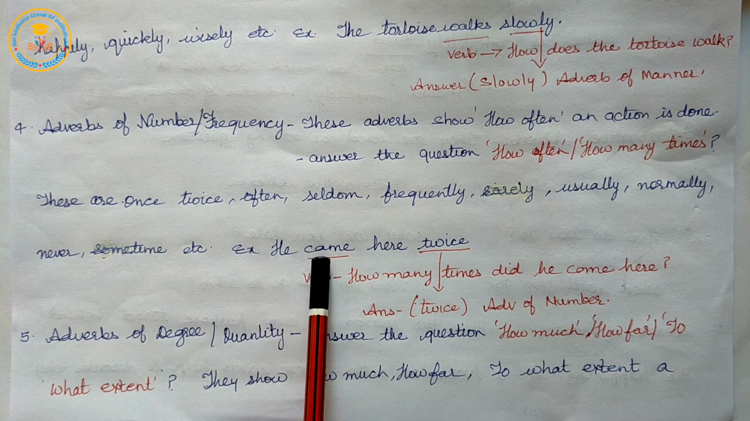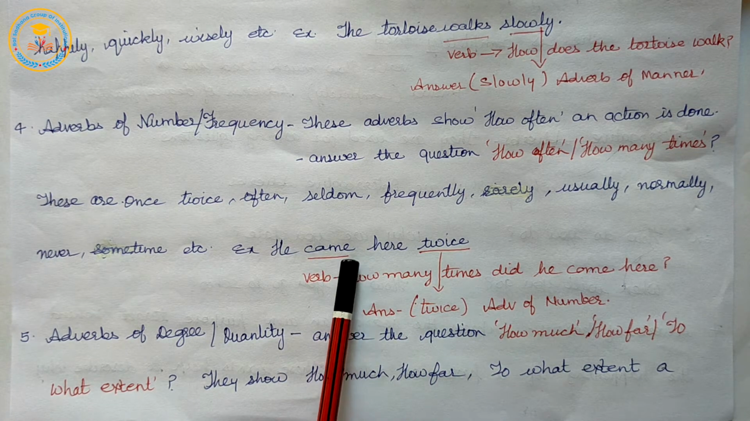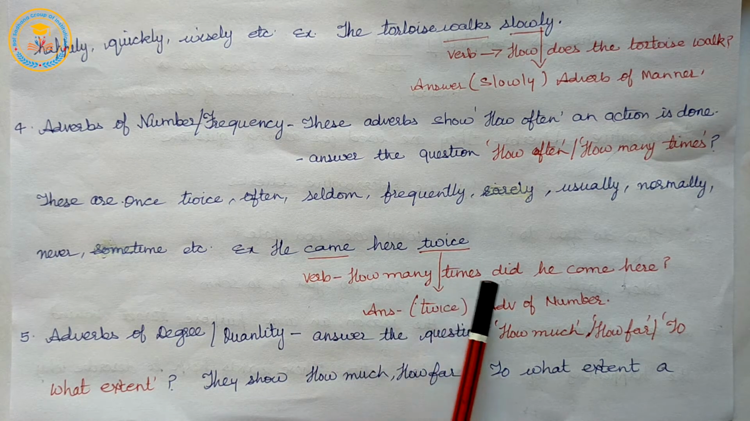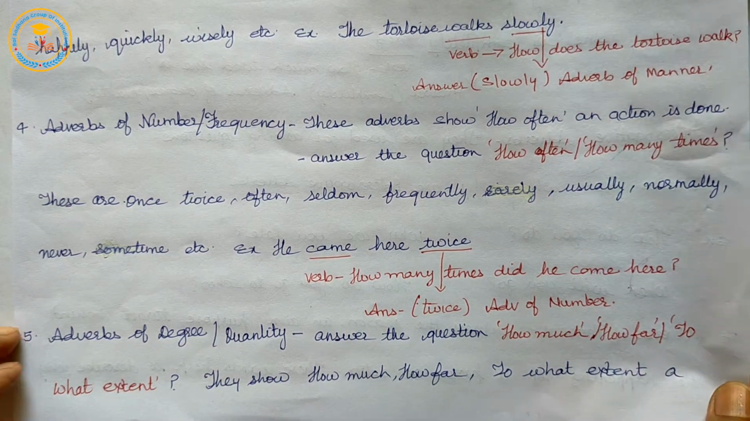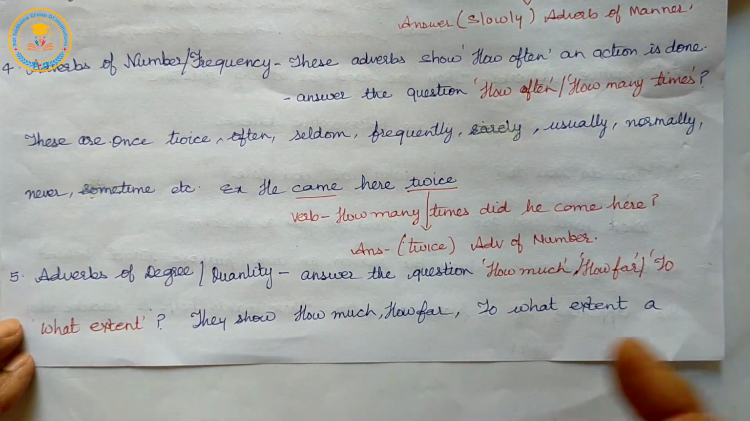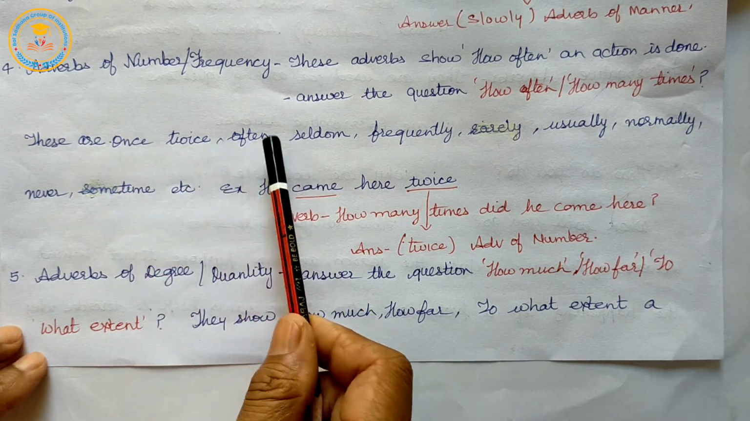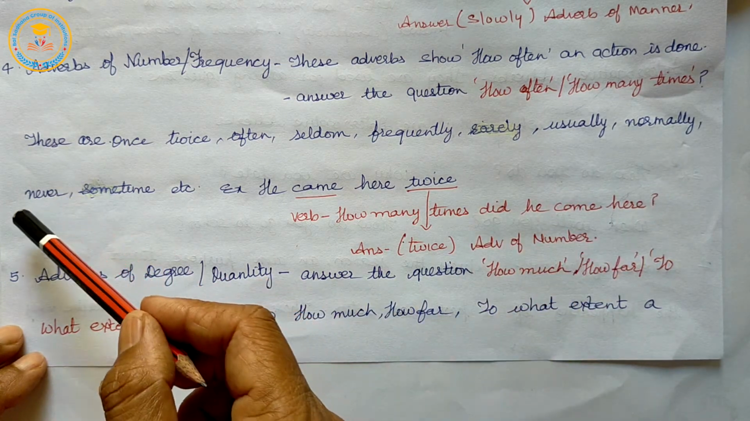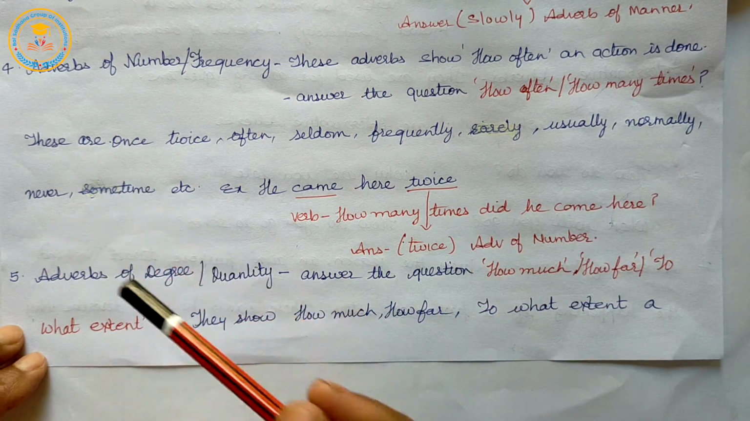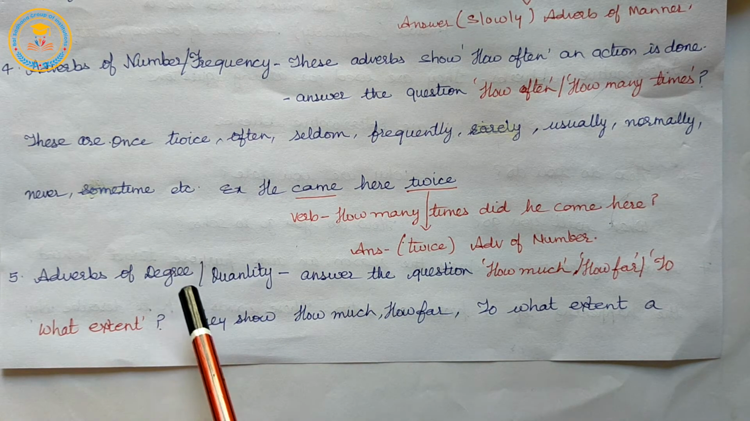Example: He came here twice. The verb is came, and the question is, how many times did he come here? And the answer is twice. So, the examples of adverbs of number are once, twice, often, seldom, frequently, rarely, usually, normally, never, sometime, etc. Next is adverbs of degree or quality.